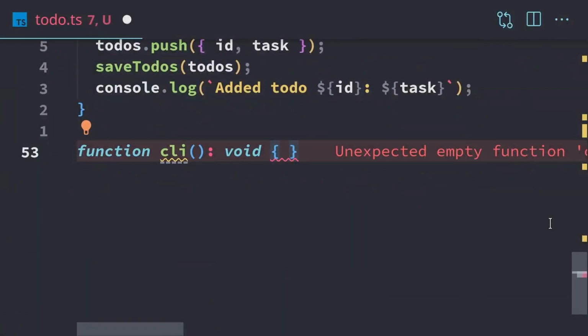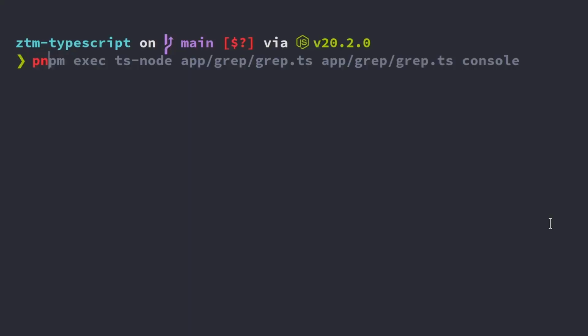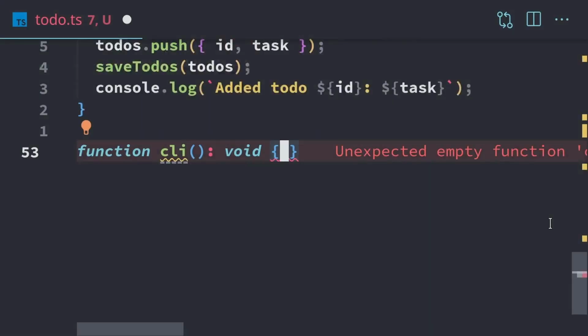Now, the CLI is going to look a little bit something like this. We're going to run the application, so we're going to have todo, and then it'll be todo.ts. And we're going to run different commands. So for example, add, and then this will be the to-do item. And we're also going to have remove, and then we're going to have list. So this could be commands such as that. We're going to be coding those.